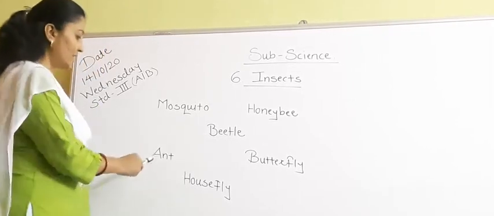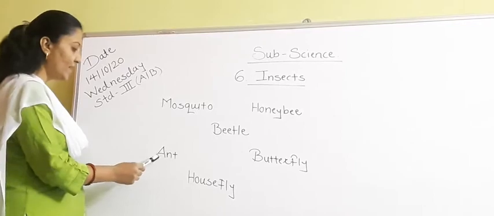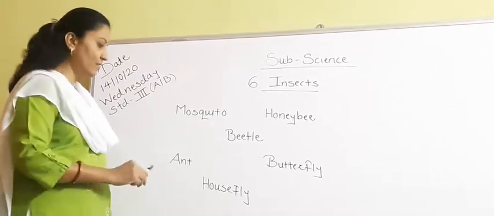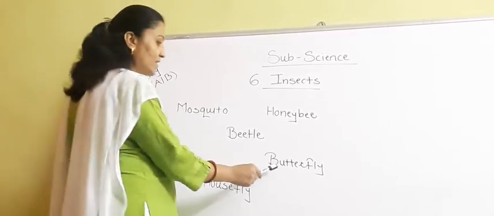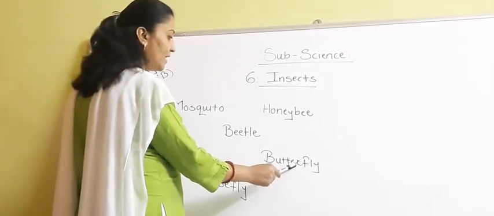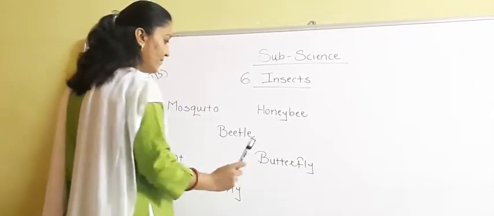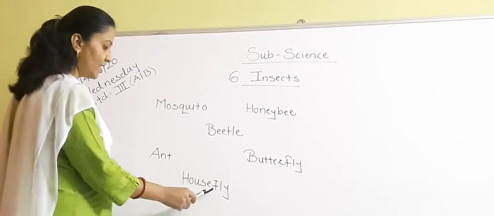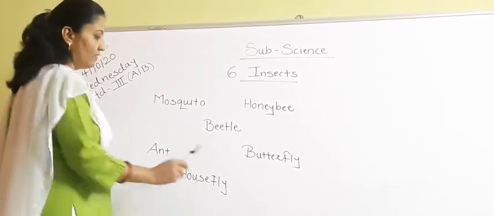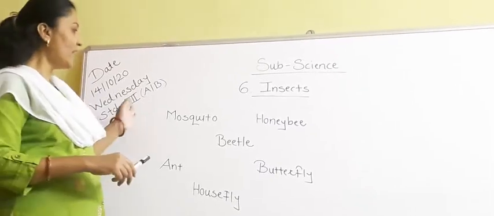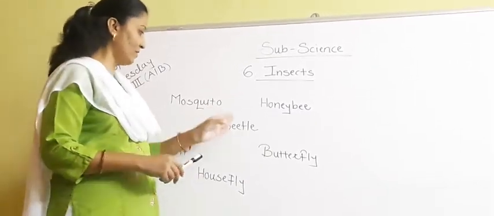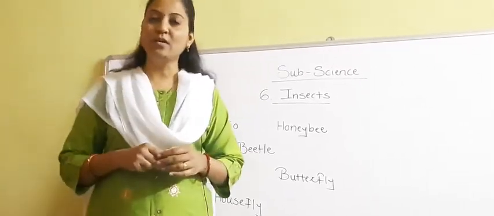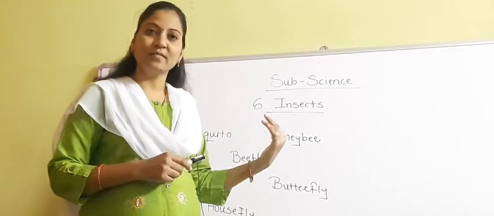Beetle. Now see this. This is very easy. ANT, ant. You can find this insect everywhere. Now see this, BUTTERFLY, butterfly. Now this, HOUSEFLY, housefly. Now students, I have read all the names of these things. But students, can you tell me what we call all these?